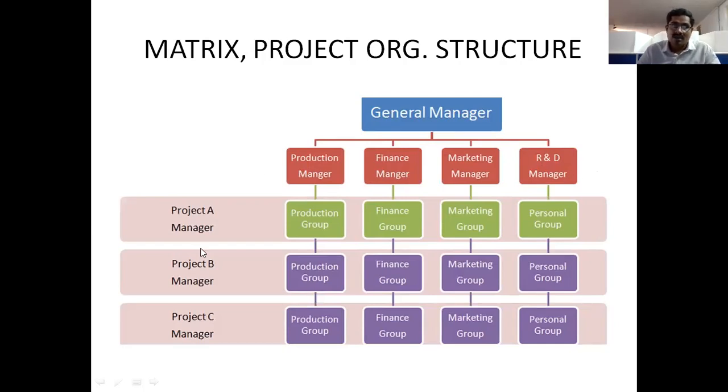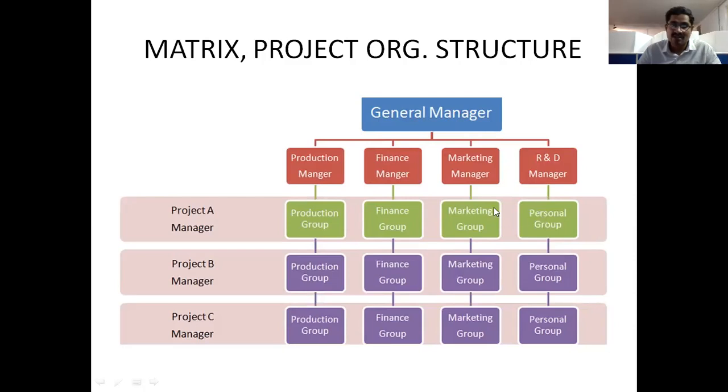So in the project organized structure, for project A, the manager has, under his guidance, a production group, a group for finance, a marketing group, and a personnel group. Personnel means HR group.